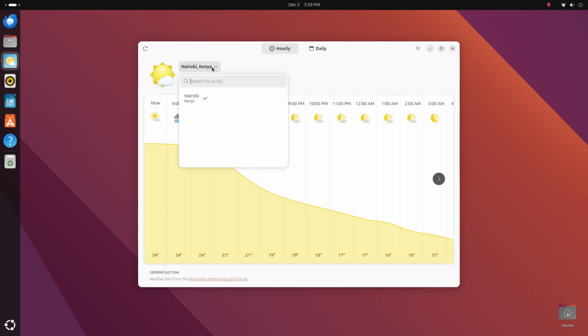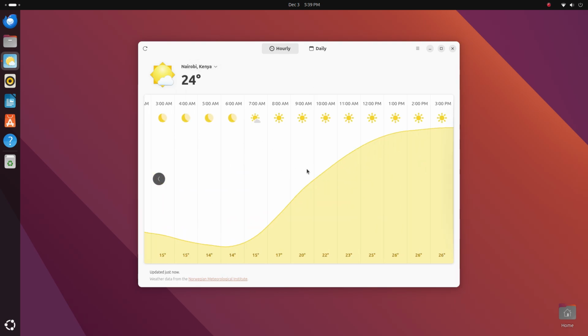GNOME-Weather is not too flashy, but it is nicely made. It looks good and it does the basics nicely. It's got real-time weather conditions, temperature, then you also get a quick overview of how the next 24 hours are gonna look.